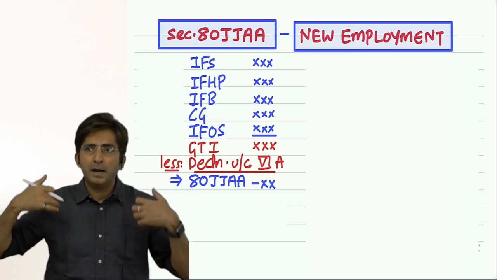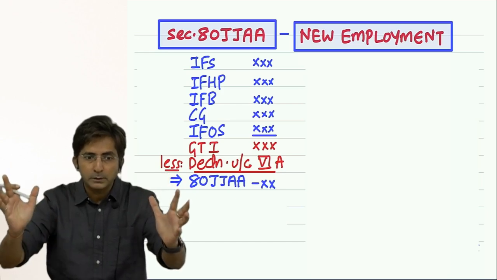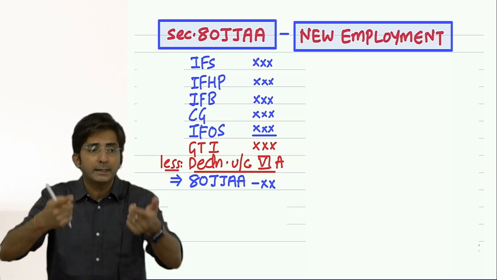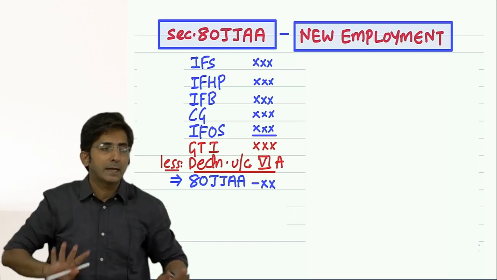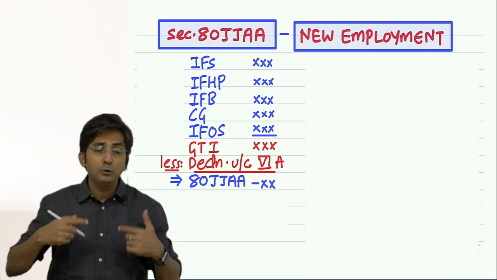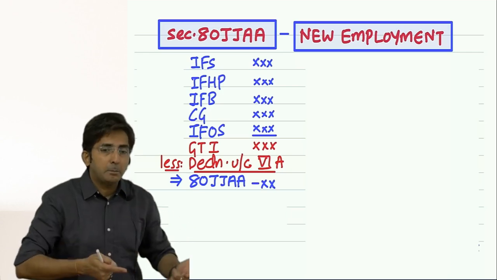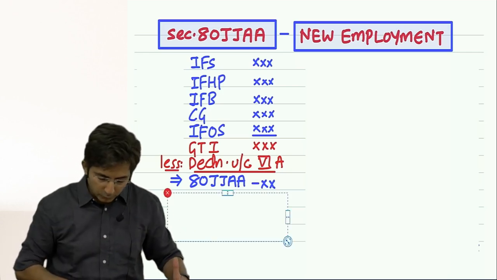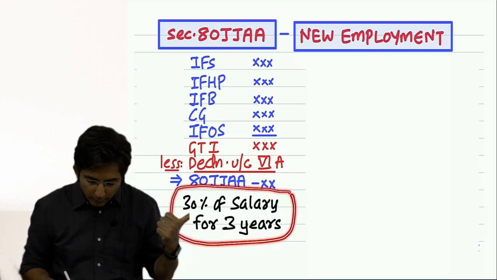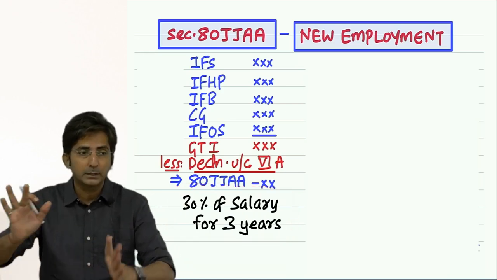For example, I appoint 10 employees during the year. So 10 employees are my new employees. Whatever new employees have come to me, I will have to see their salary. 30% of the salary is a fixed rule. 30% of the salary of the new staff, I will minus this year, next year and next year. Back to back 3 years. So the amount of deduction is 30% of salary for 3 consecutive years. What do you mean by consecutive? Back to back 3 years.